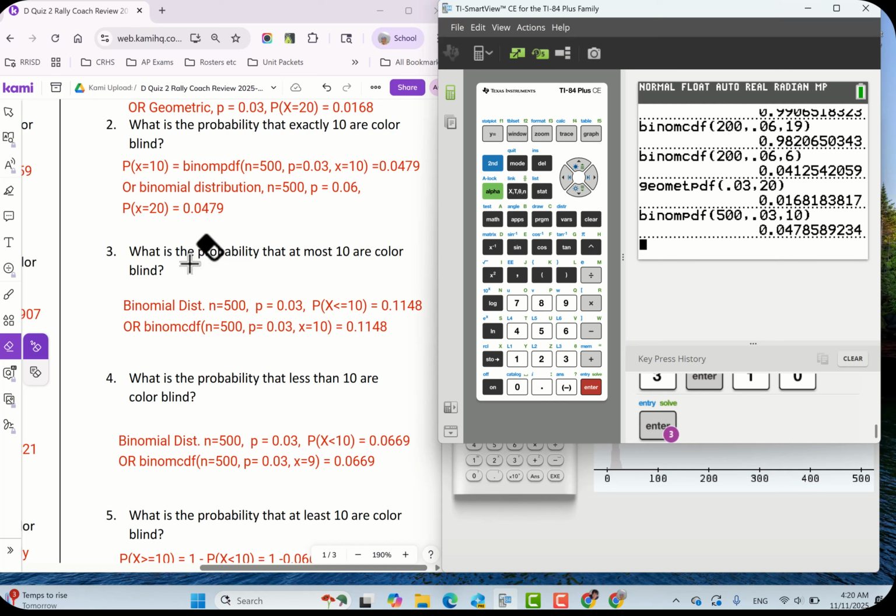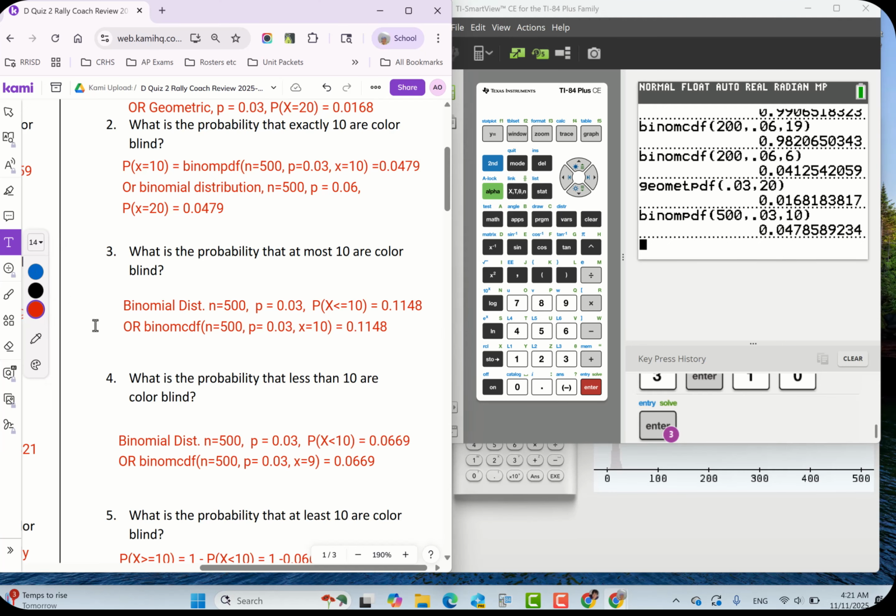So CDF is at most. Okay, let me make a note. CDF is at most. So you don't have to do anything fancy. You can just go ahead and work it. By the way, when you're taking your quiz, I might change the order of these because I don't want you just running through. I want you thinking about which one's the right one to do.